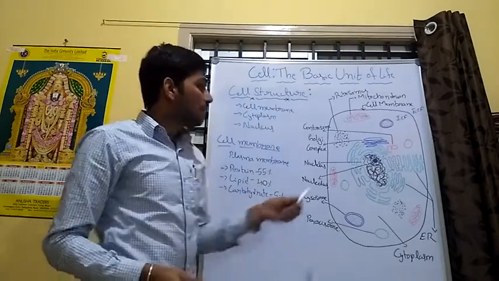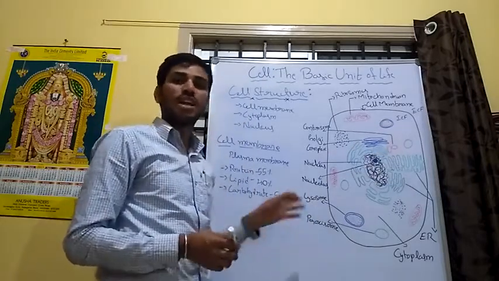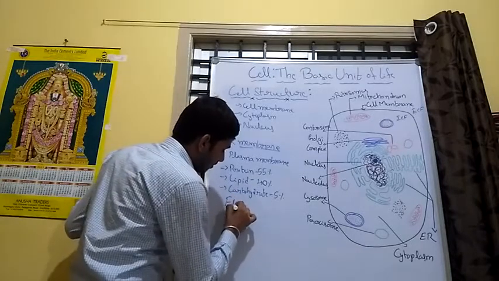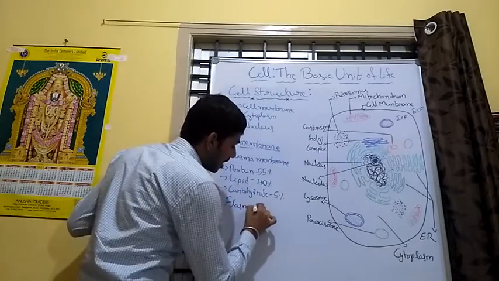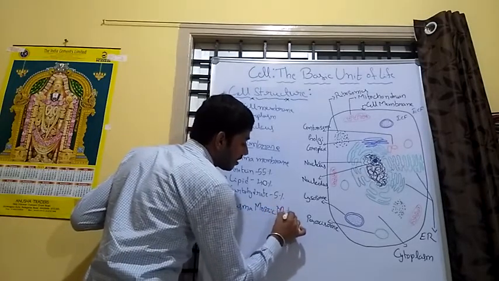The cell membrane is best explained by a model called the fluid mosaic model.